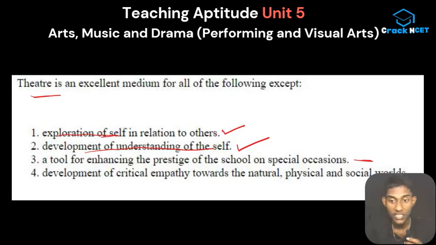Development of critical empathy towards natural, physical and social worlds. As I've told before, theater is an excellent medium to connect with society, the world around us, the people around us. So this is also aligning with these two options in a way. Of course this is the odd one, so our answer is option 3. My whole aim behind discussing this with this much time is to make you understand the logic behind this. If you got it, it's very easy, it's not a problem at all.